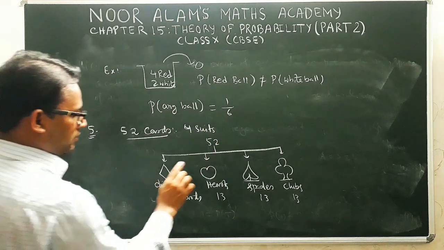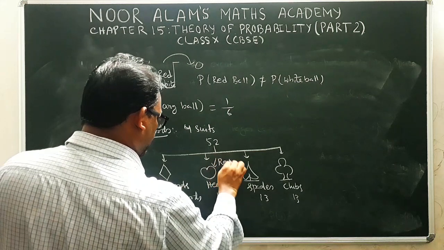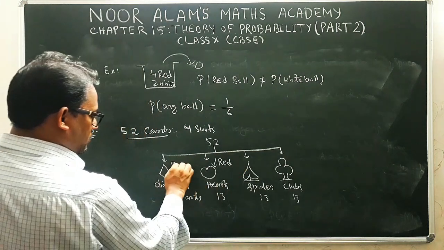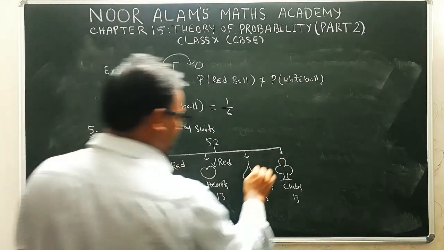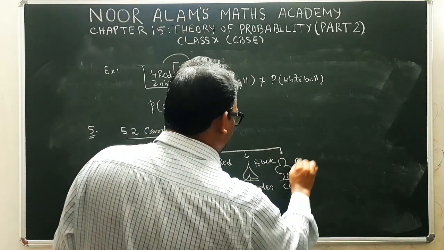Okay. Now you know that heart is always red. So this is of red color card. Diamond is also of red color card. Spade is of black color. And clubs is also black color.